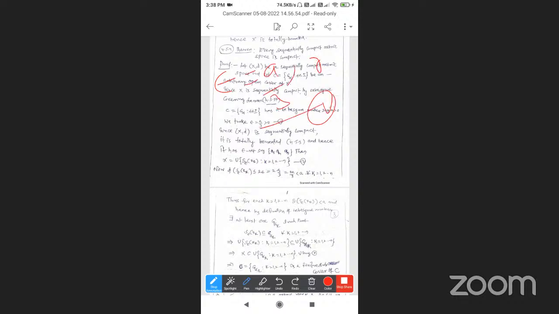Since (X, d) is a sequentially compact metric space, by the previous theorem it is totally bounded.